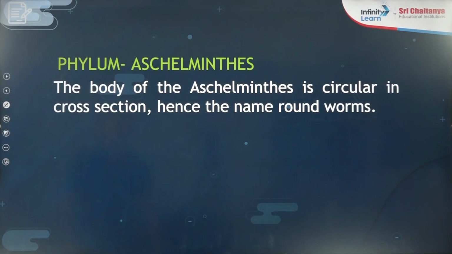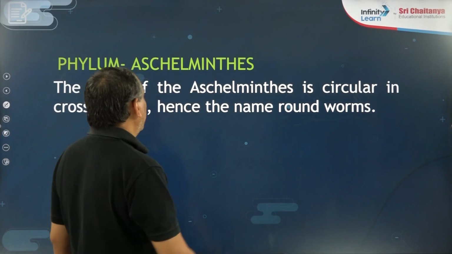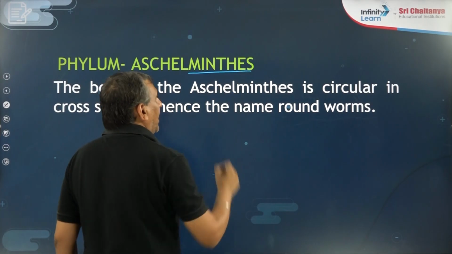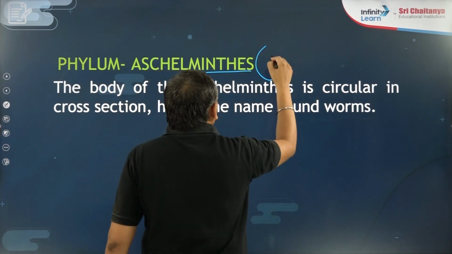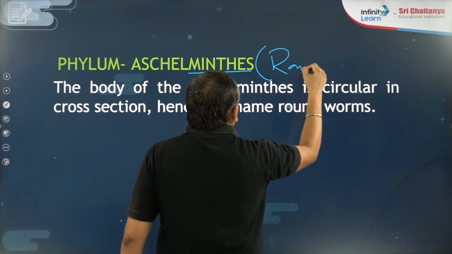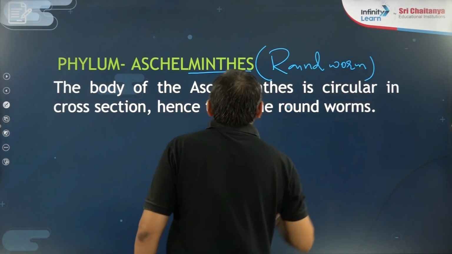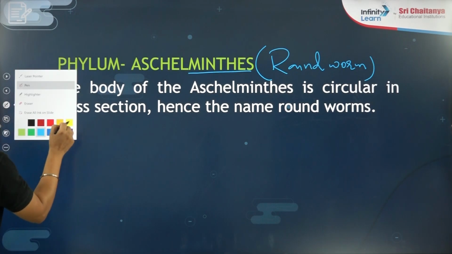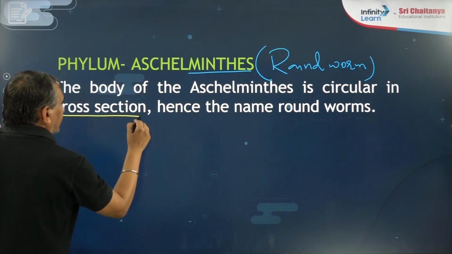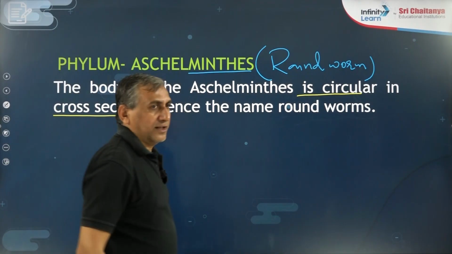Now coming to the next phylum, Aschelminth. They are also worms. Why are they known as Aschelminth? Their common name is the roundworm. Because in cross section they look circular.